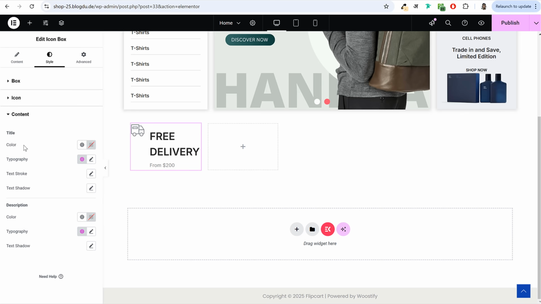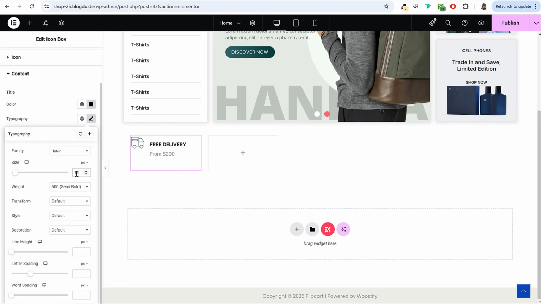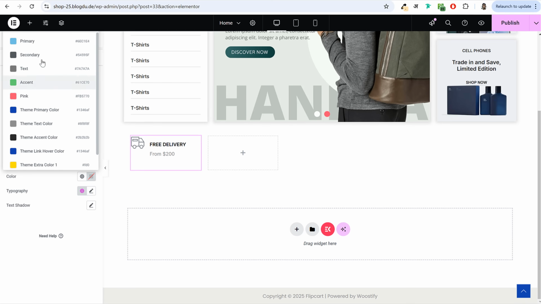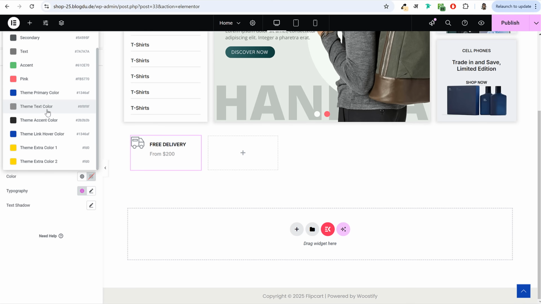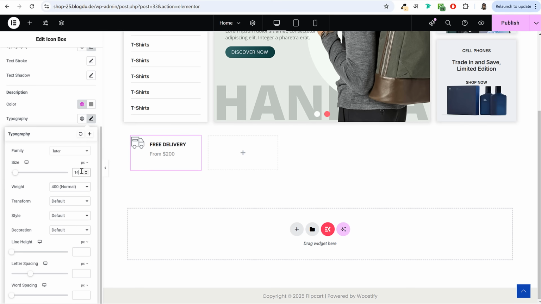Okay. Then after that, we have settings related to content. So select content. First we have title, and for title, we want this black color. So you can set this black color. You can change the size. It is Inter, which is good. But for the size, we want to decrease this to 14 pixels. And after that, we have the description, which is this one. Now for this, I want to set the same gray color that we have set for the icon. So I'll select this globe icon and we'll select this gray color that we have just set. Okay, maybe I'll select this one. Then for this size, we'll decrease this to 14 pixels and make it lighter at 400, which is already 400. Now under line height, change this to EM and make it 1 EM.